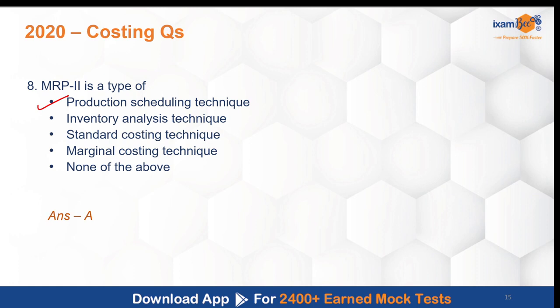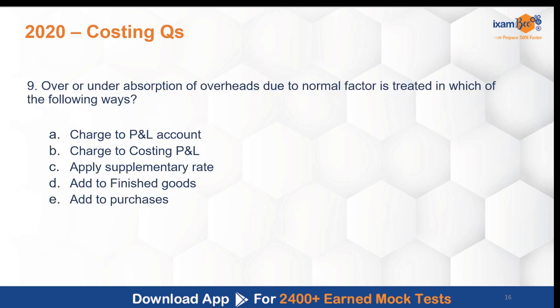Before this there was MRP 1. Okay, this MRP 1 used to help in material requirement planning. Okay, so as a part of inventory, but related to material, raw material, what is the requirement, right? So MRP 1 was focused on the material requirement, and MRP 2 has been focused on production scheduling, where you're matching the material with the availability of labor and machine in the company. Okay, together. Now this used to be initially done, now everything has been merged with ERP, enterprise resource planning, which is further resource planning techniques that are used now.